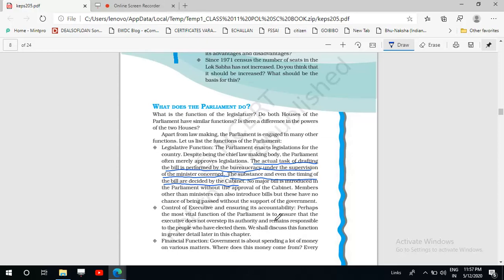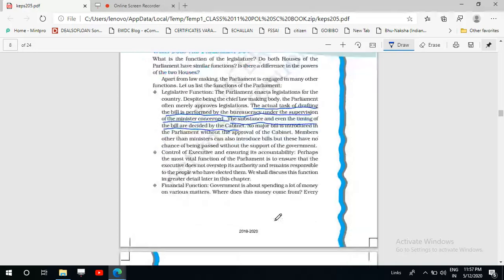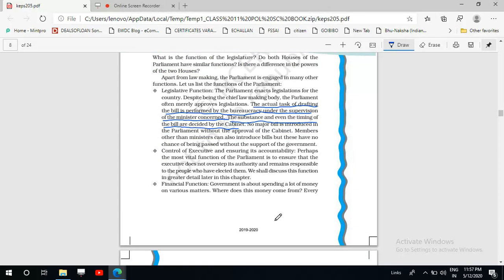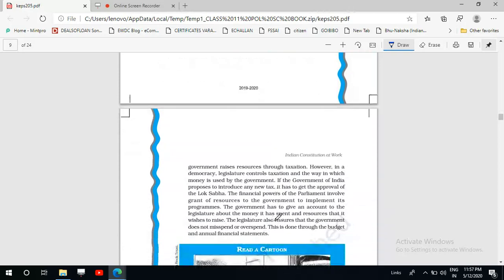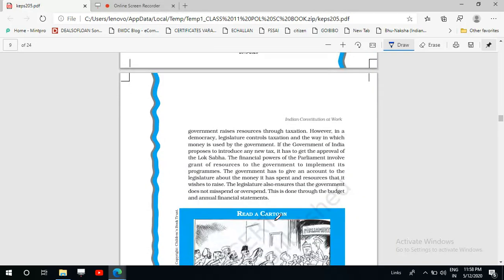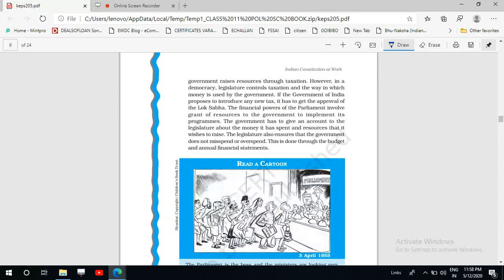Now, the parliament has some financial functions also. Whatever spending is done by the government, it has to give account. It has to give all the details where the money has been spent, why the money has been spent. All these details have to be given to the parliament.